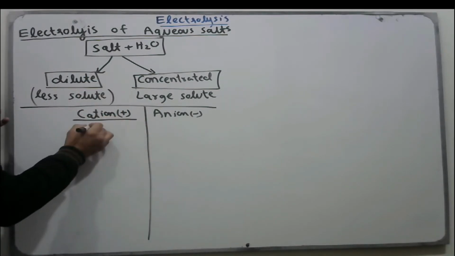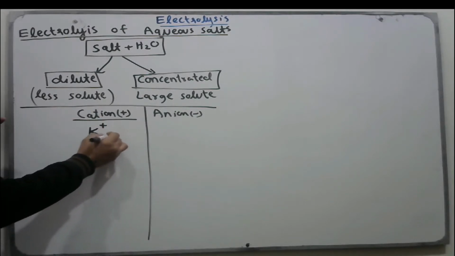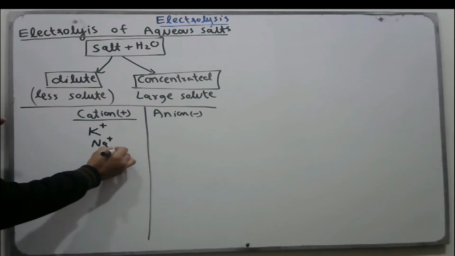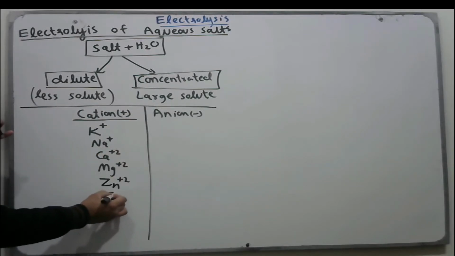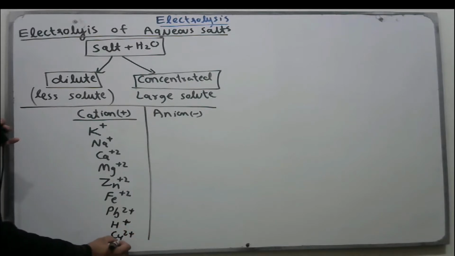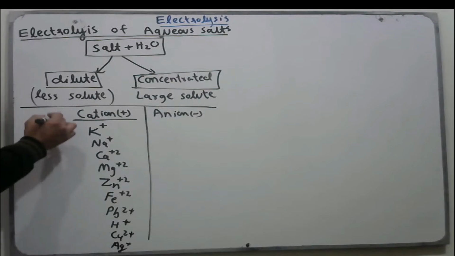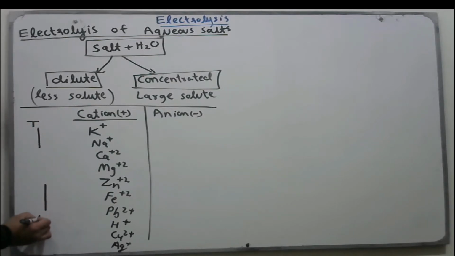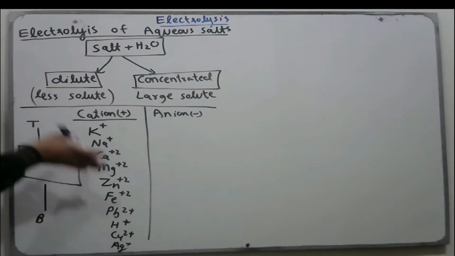Number 1, potassium ions, then sodium ions, calcium 2+ ions, magnesium ions, zinc ions, iron 2 ions, lead 2 ions, then H+ ions, copper 2 ions, and silver ions. This is the order of ease of discharge: from top to bottom, the ease of discharge increases. Going down this series, the ions are more easily discharged.